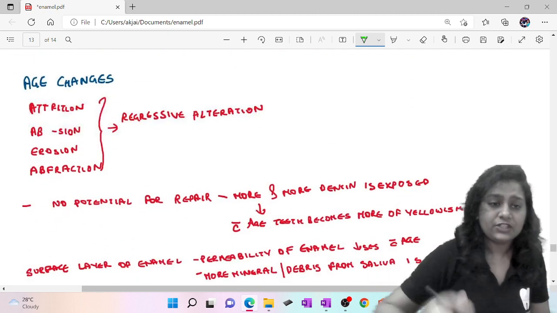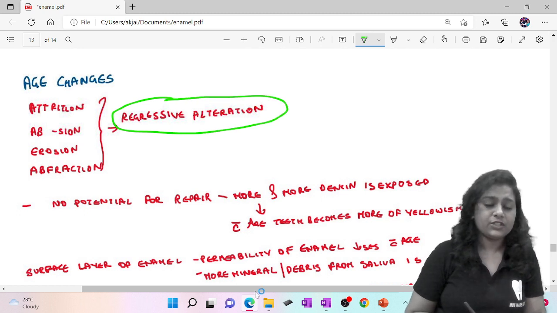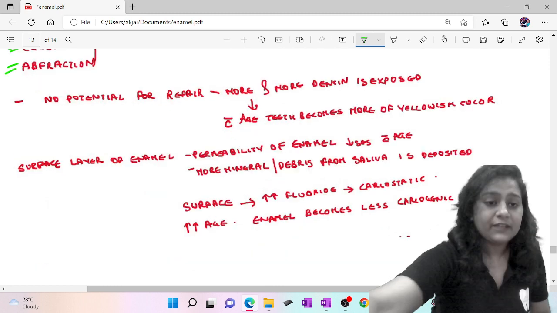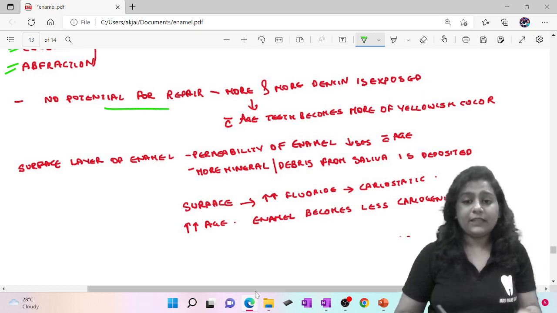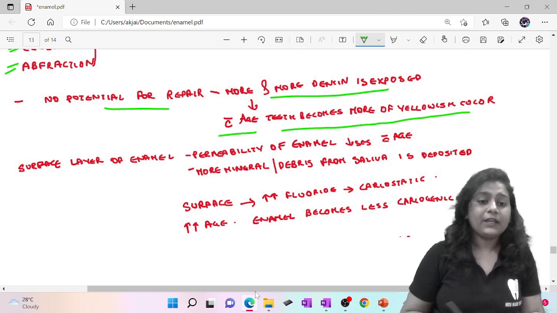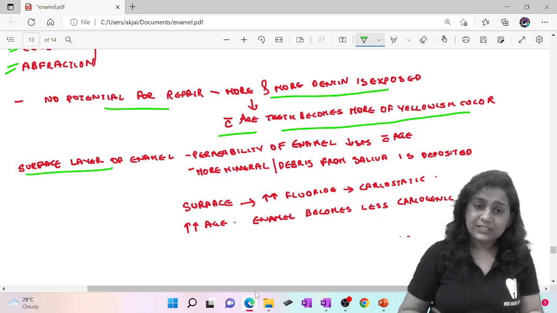Now we'll see the age changes. That is the regressive alteration of tooth, which includes attrition, abrasion, erosion, and abfraction. We all know that enamel has no potential for repair. So whenever enamel is lost, dentine gets exposed, and with age the teeth become more yellowish in color. The surface layer of enamel is very permeable, but as age advances, the permeability of enamel decreases.